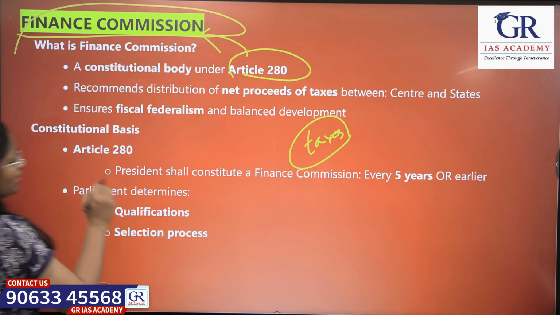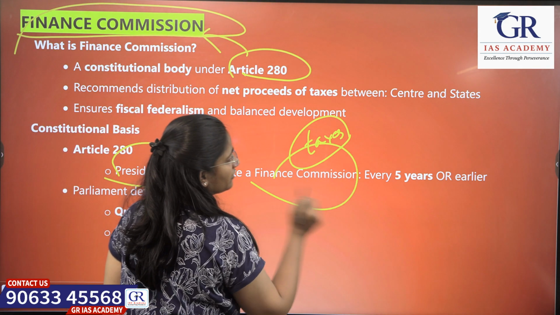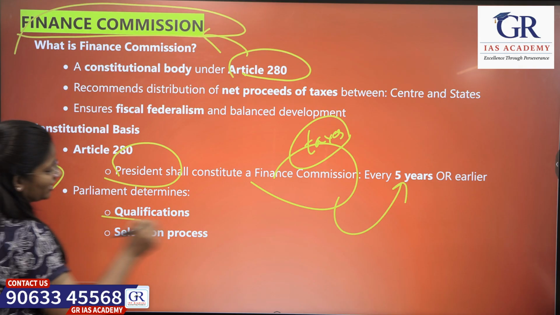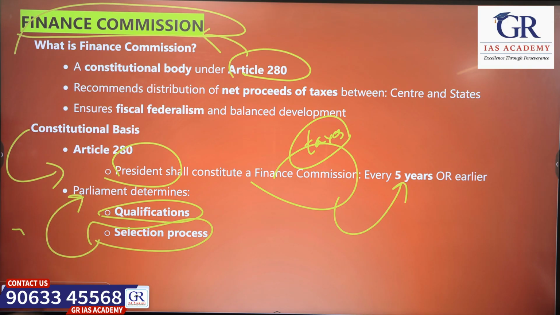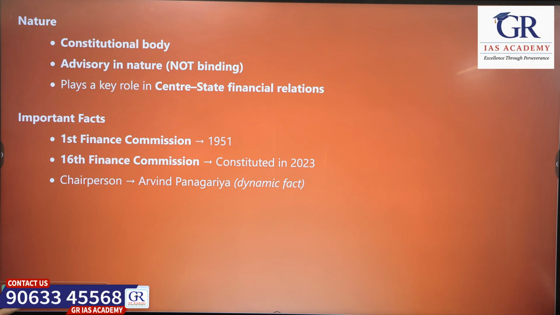It says that the President will constitute a Finance Commission every 5 years or before 5 years. For the constitution of the Finance Commission, there will be qualification and selection processes which are determined by the Parliament. So, that is about the Finance Commission.